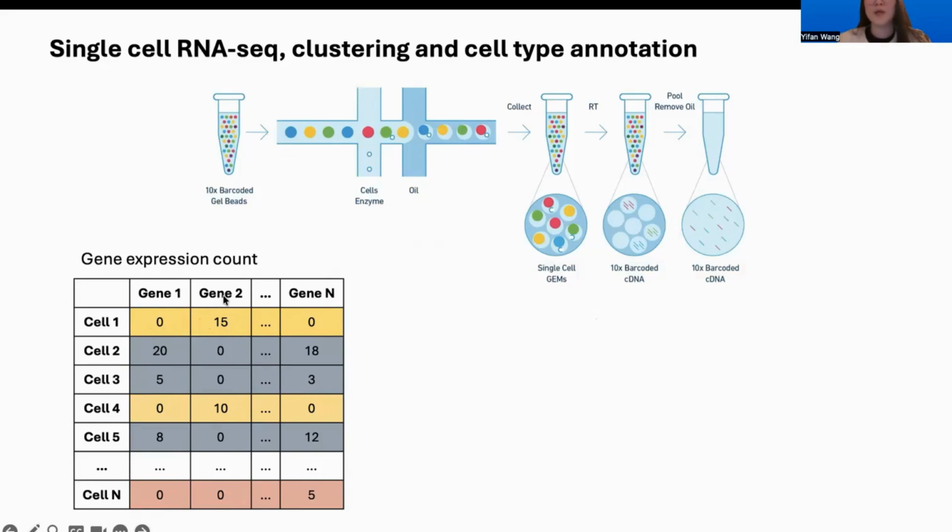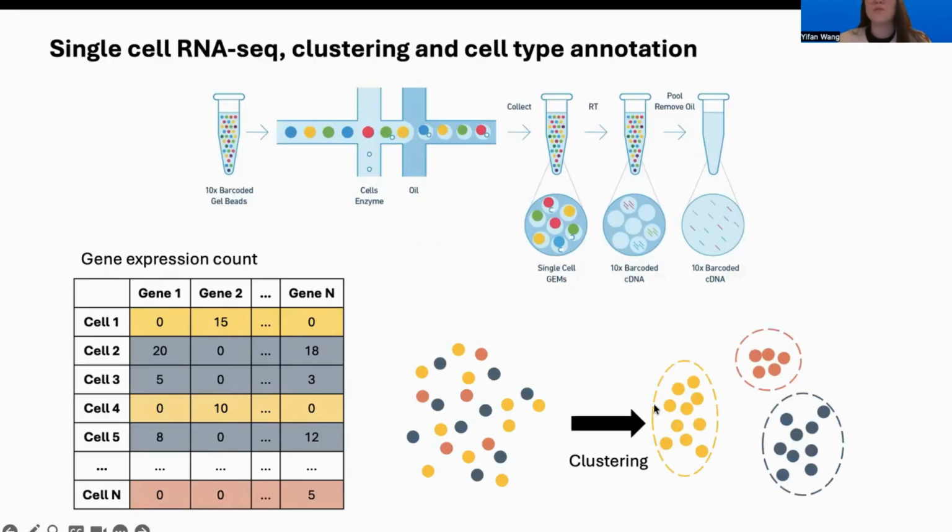So with that, we'll be able to assign each to a specific gene, and we'll be able to get this gene expression count table as shown here. For each row, it shows the gene expression level of all the genes within the specific cell. So now we have this count for all the genes for every single cell.